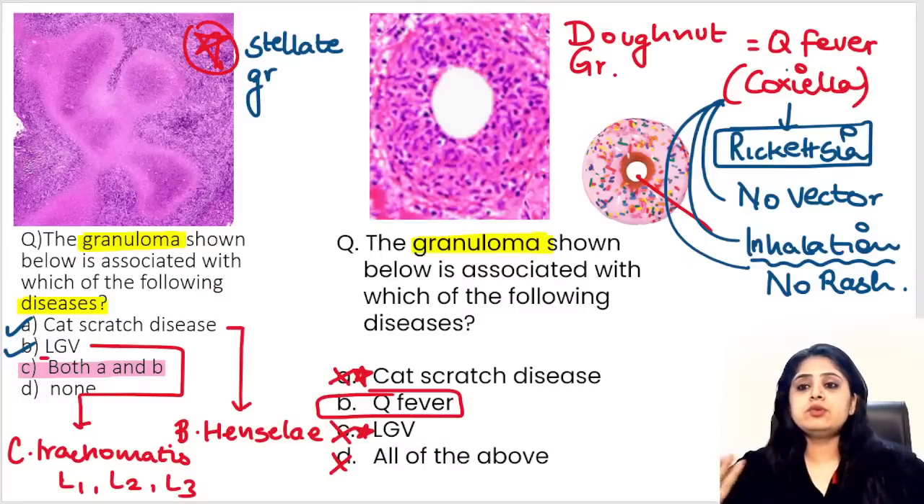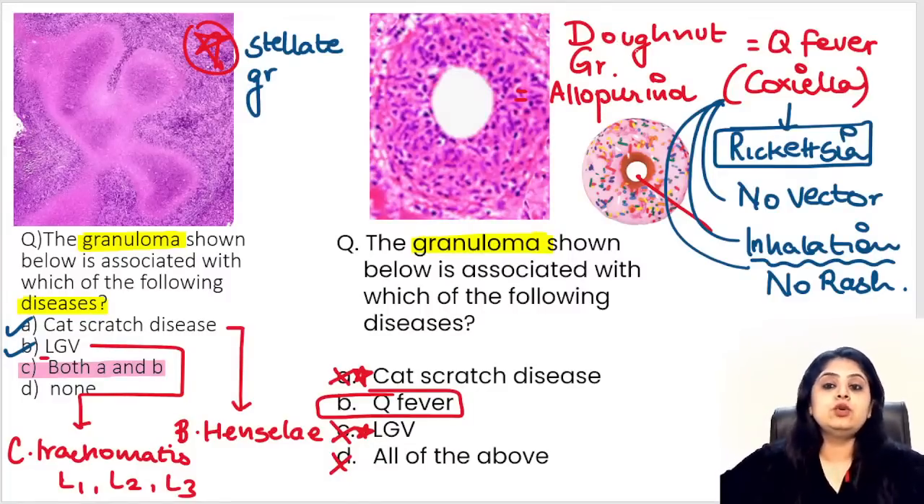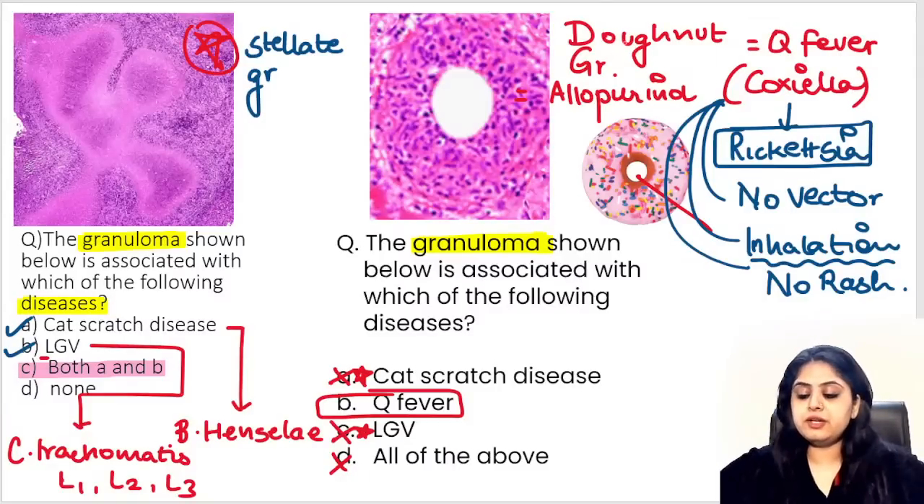Okay, for FMG students, that is where the story ends. For NEET PG students, one more cause. One more cause of donut granuloma is going to be a drug which was asked in your AIIMS 2011, and that is allopurinol. Allopurinol drug can also cause donut granuloma. These two questions are settled. Very good. Let's move on to the next question.